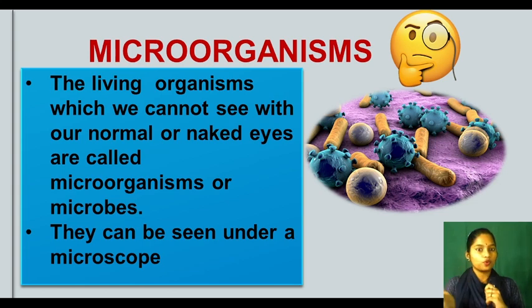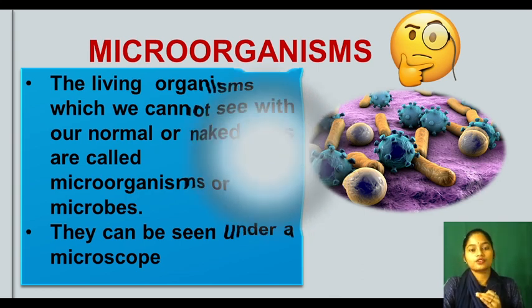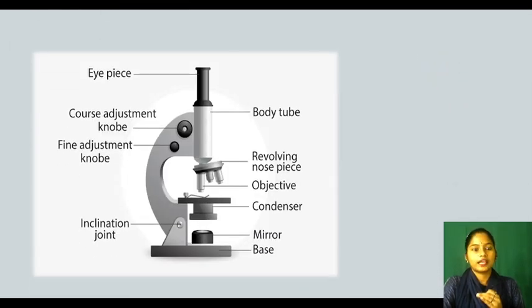Wait, I will show you how a microscope looks. Okay, so you understood? Micro means small. Those organisms which are so small that we cannot see them with our normal eyes are called microorganisms. And what is a microscope? The instrument with the help of which we can see the microorganisms. So see, this is the microscope. Can you see there are different parts? I will tell you the function of each and every part. Okay, this is the microscope.